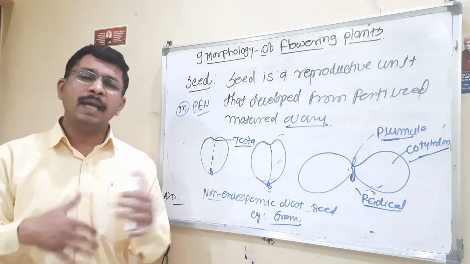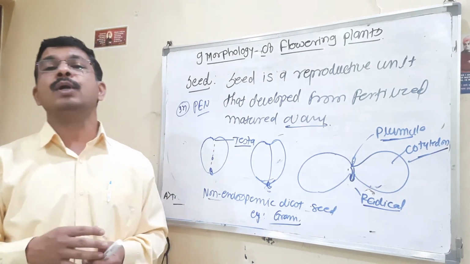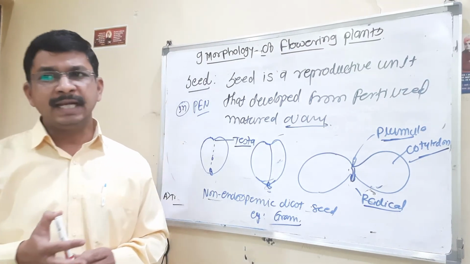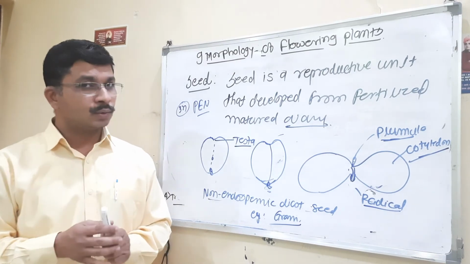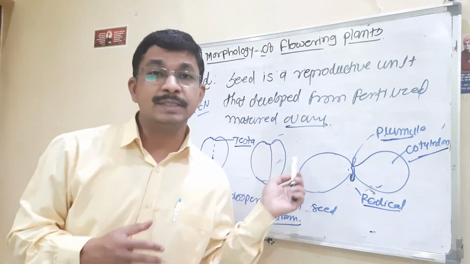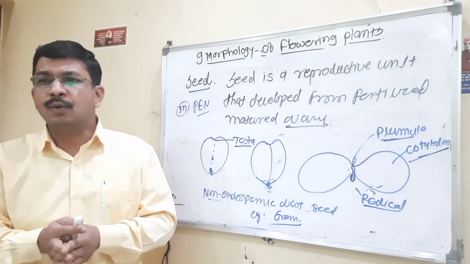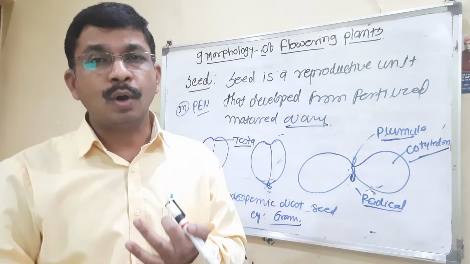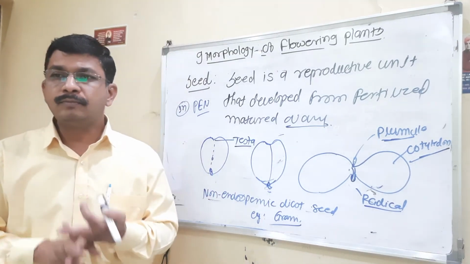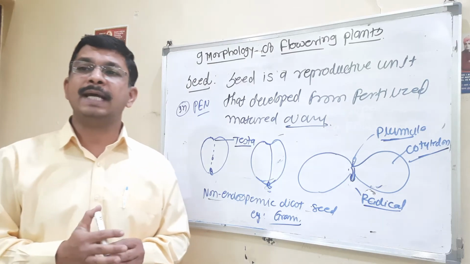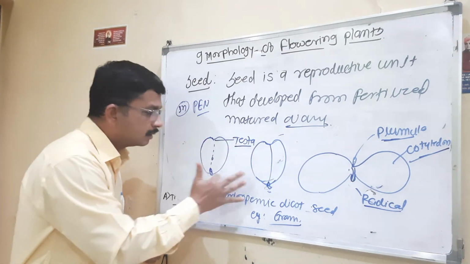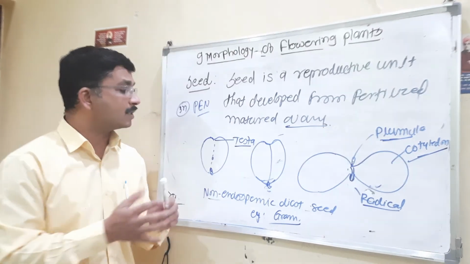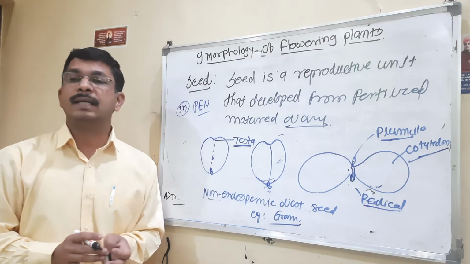Then again we revise the seed. A seed is a reproductive unit that develops from a fertilized matured ovule. The seed is made up of seed coat, which I already told you about, and one or two cotyledons, that is monocots and dicots. The outermost covering of the seed is called the seed coat.